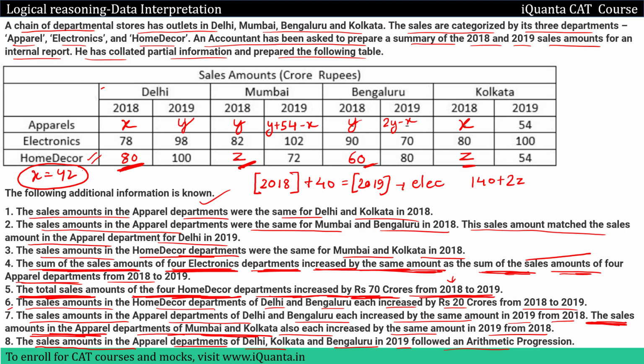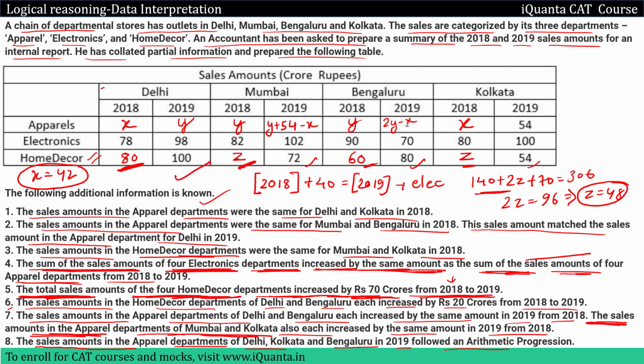That means in the sales of 2018 we'll add 70 more and we'll get the total sales of home decor in 2019. So in 2019 it will be 100 plus 72, 172, 172 plus 80 is 252, 252 plus 54 is 306. So this basically gives us 2z equal to 306 minus 210, that means 96. So this is very easy. z is equal to 48. Now I know the value of z as well.